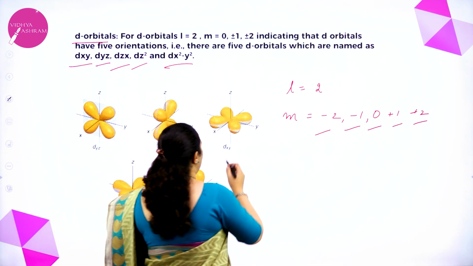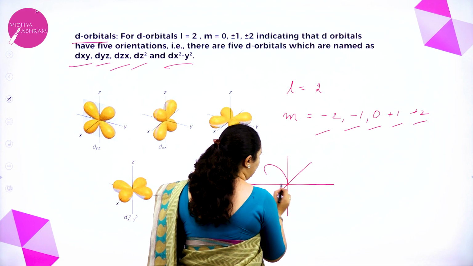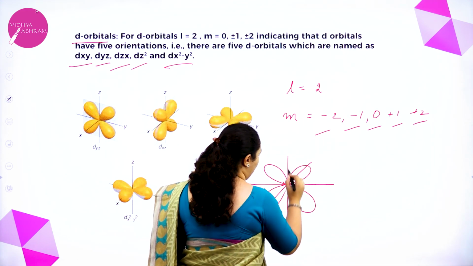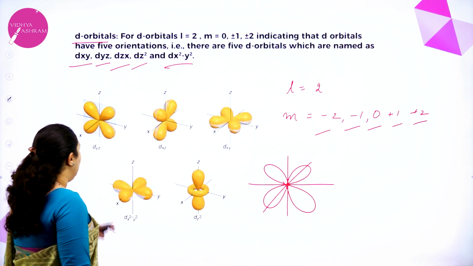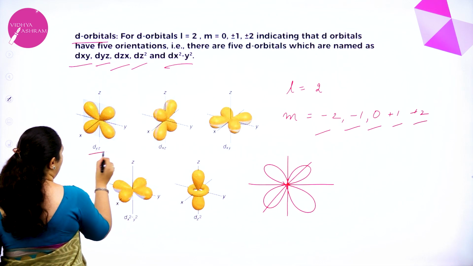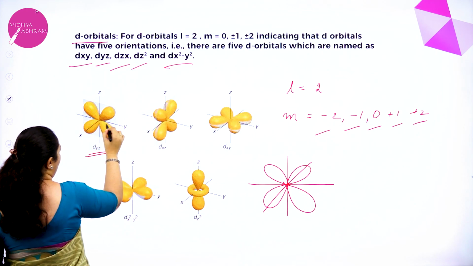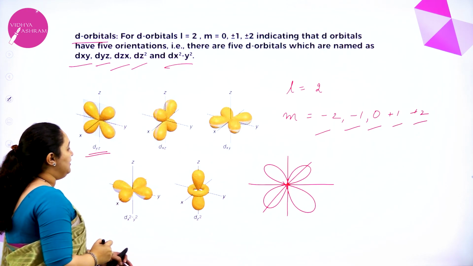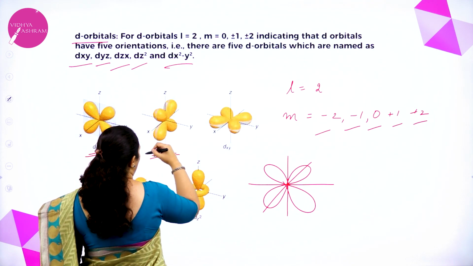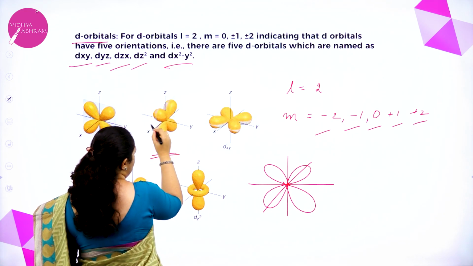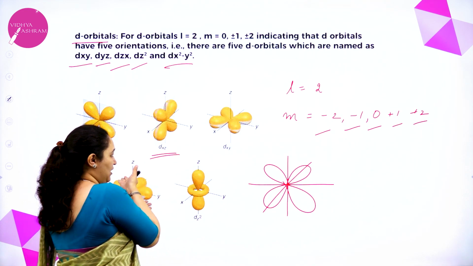You can see here these are the 3 axes. It has got a double dumbbell, one dumbbell and there is one more dumbbell, so it is 2 dumbbells. We call it a double dumbbell shape. Now for dyz, you can see it is between the y and z axes, one dumbbell and one in between. Then you have dzx. You can see one is along the z axis and one is in between. One is like this, the other one is opposite, and one is dxy.